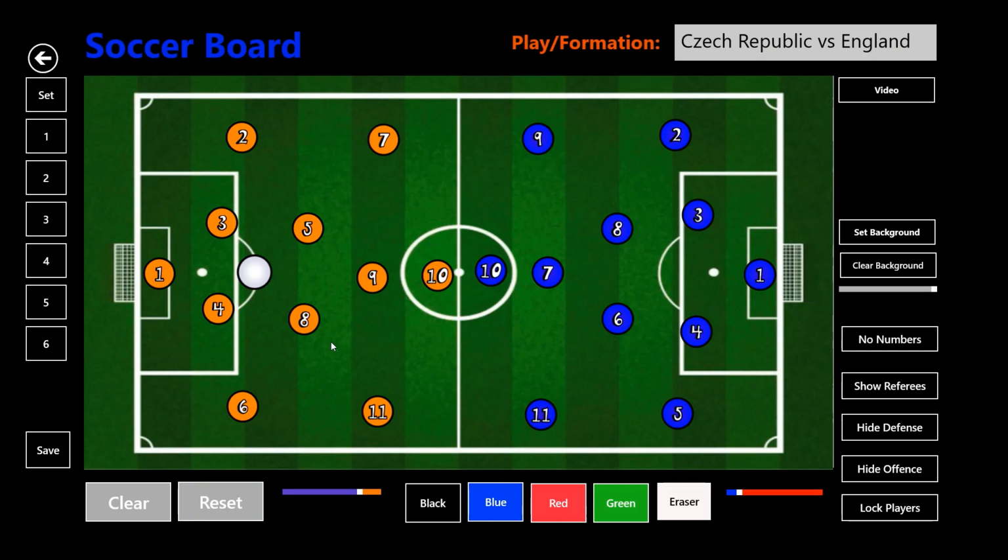Czech Republic's formation will be the same as last game, that is 4-2-3-1, with Vaclik in goal. Tomas Kalas and Celustka are the centre back partners. In left back position, Boril, and on right back position, Coufal will be there. In centre defending midfield, they will be starting with Kral and Soucek.